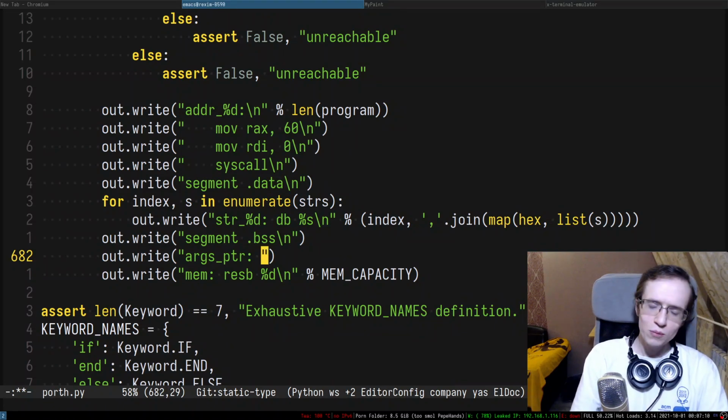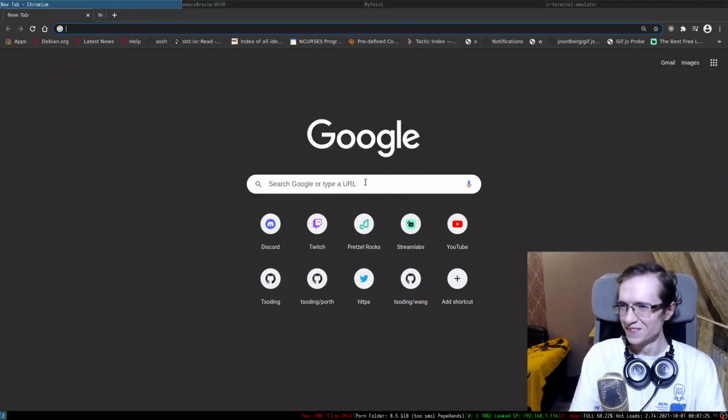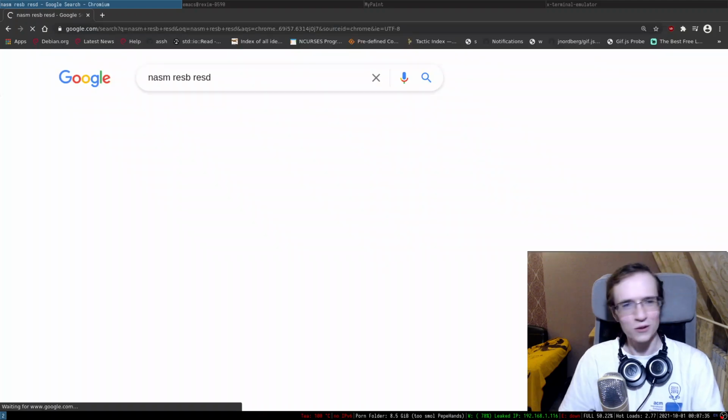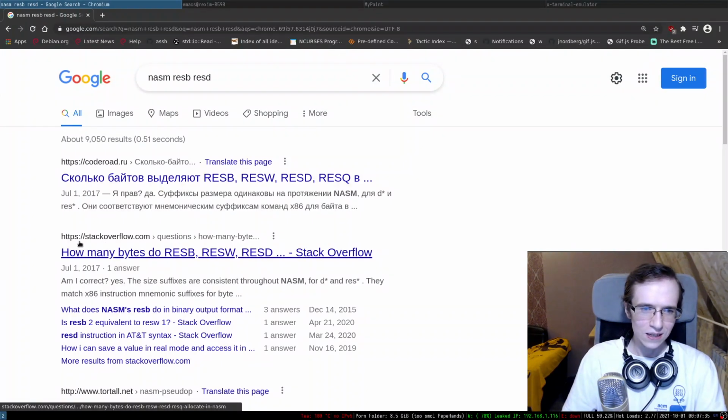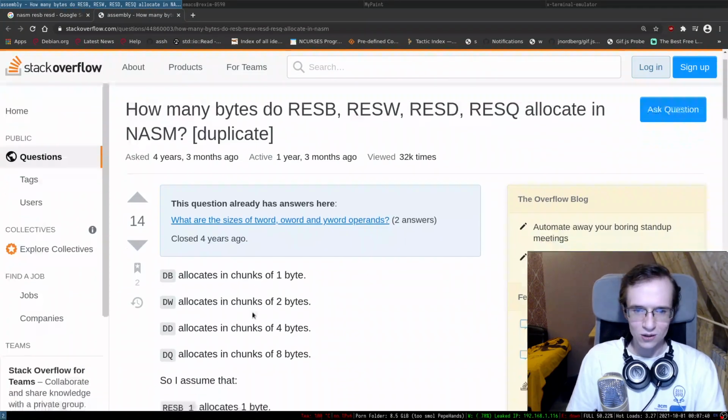And the question is, what would be best to do, something like resq or maybe resb 8? I don't remember which instruction actually reserves 8 bytes. Does anyone remember? Okay, in nasm there's resb, resw, resd, and so forth.